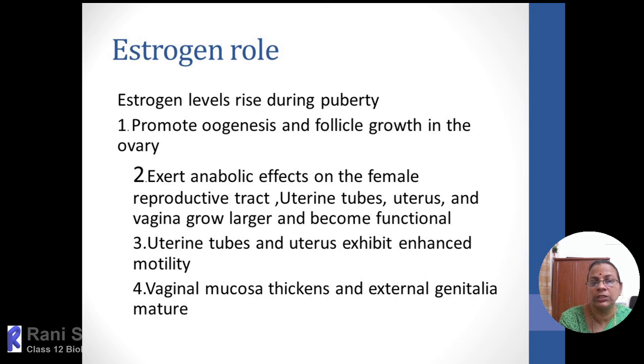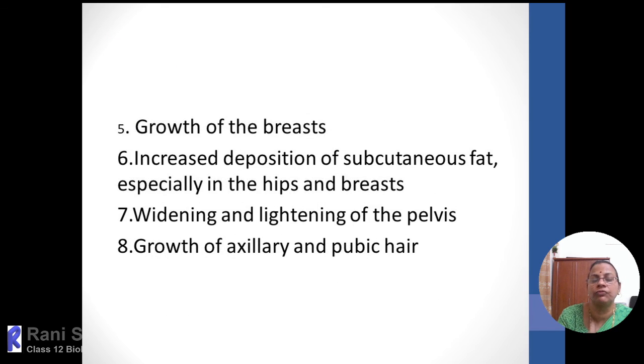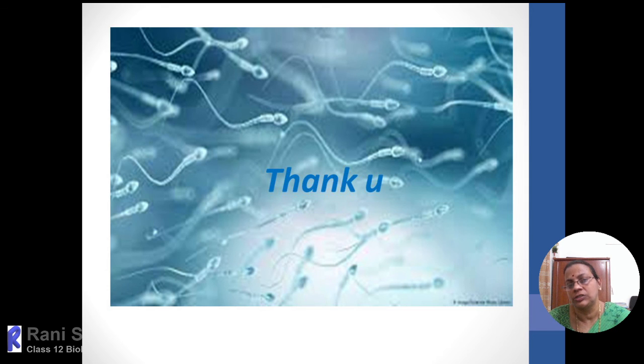Then the next one, the mucosal thickening of the vagina and external genital organs, is by the influence of estrogen. Then the growth of breasts and increased deposition of subcutaneous fat in hips and breasts, and widening of the pelvic region. All the secondary sexual characters are also the influence of estrogen. Then progesterone is secreted by the corpus luteum, and it is a pregnancy maintaining hormone. So four hormones are there: FSH, LH, estrogen, and progesterone.